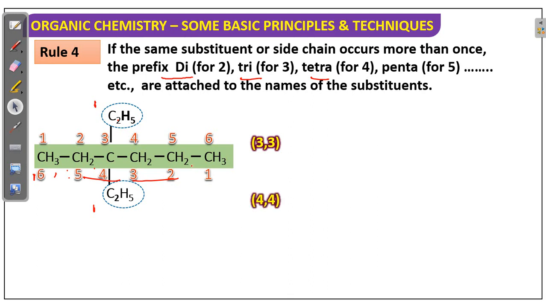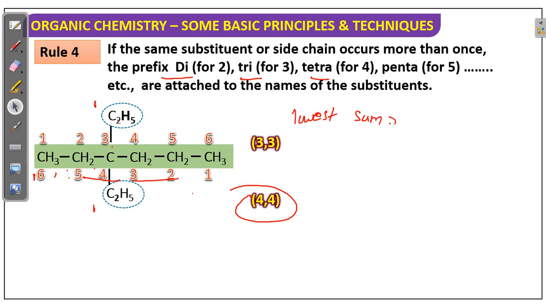So even though sometimes you may get confused, here two chances are there. If you take right to left, the substituent gets the third position. If you take left to right, the substituent gets the fourth position. Here the lowest sum rule applies.